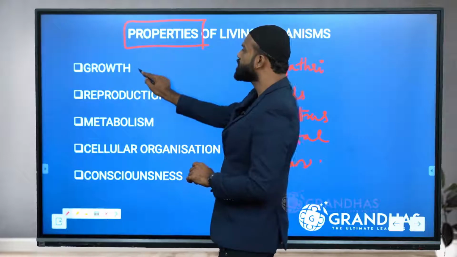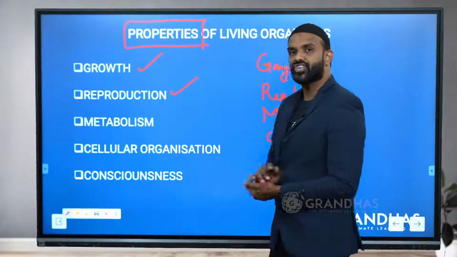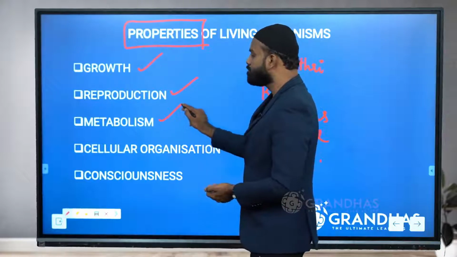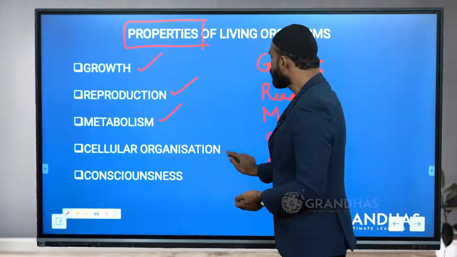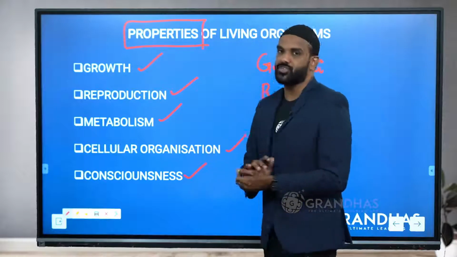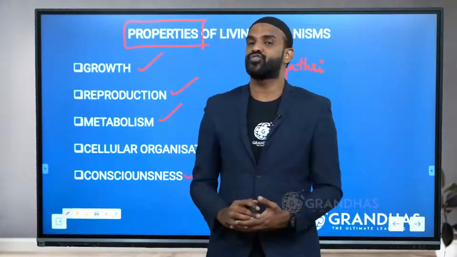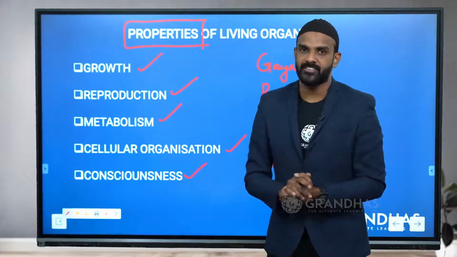The first one is called growth. The second one, reproduction. The third one, metabolism. The fourth one, cellular organization. And the fifth one is consciousness. Only living beings are said to have these properties.